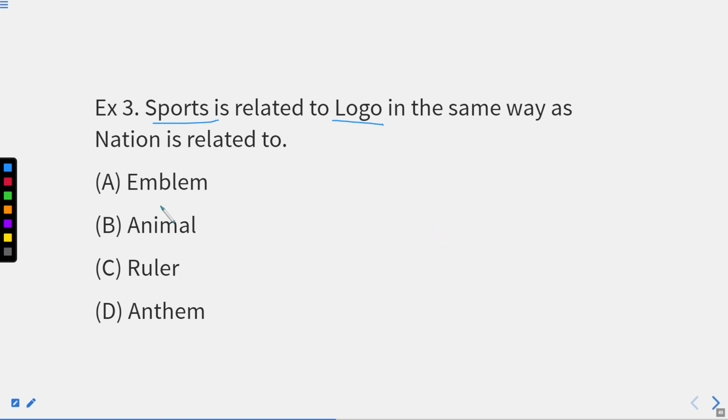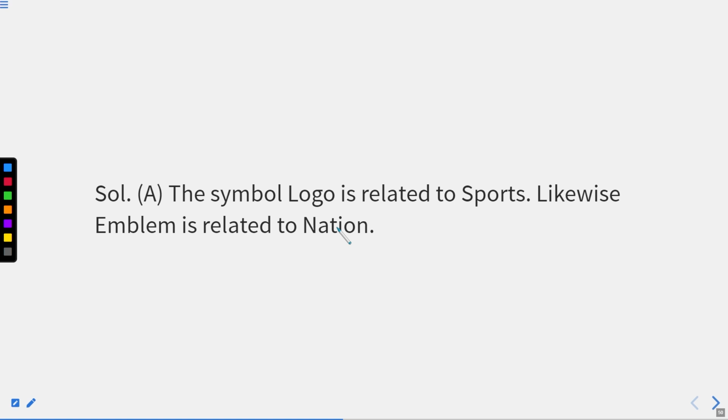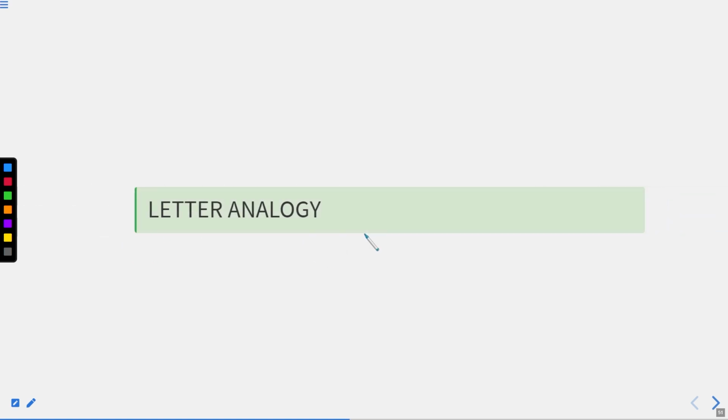They have their own emblem, which is the most important thing. So what is the emblem of India? Those who don't know, make sure to look it up and answer it, right? So the answer will be option A, the symbol logo related to sports. Similarly, emblem is related to the nation, right?